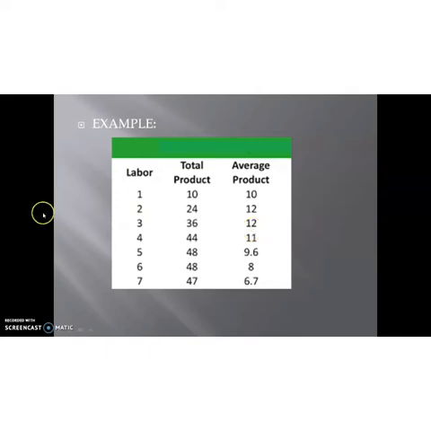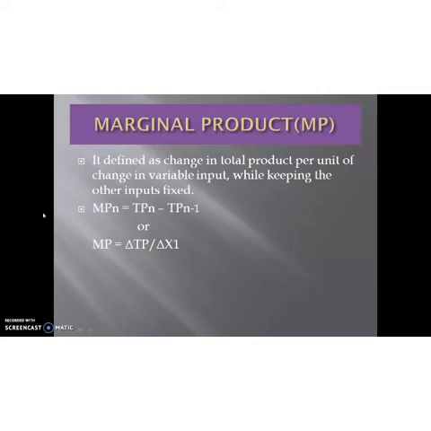Okay students. Then next is marginal product, MP. It is defined as the change in total product or output per unit of change in variable input while keeping other inputs or other factors unchanged or fixed. That is known as marginal product. So it is the change in the total product due to the application of one more unit or one less unit of variable factor.